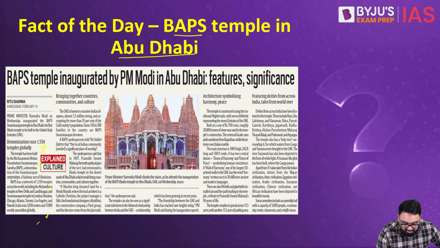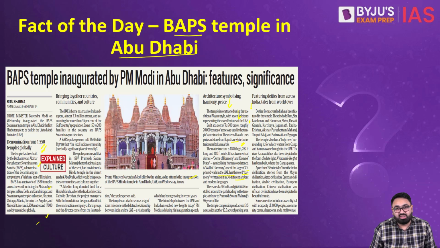It's a temple built in Nagara style, that is the North Indian style of temple architecture. It has 7 shikhars which represent the 7 emirates of the UAE. The cost of this temple is close to 700 crore rupees, and the pink sandstone used here has been taken from Rajasthan, where the interiors are made using Italian marble. It also has something called a wall of harmony, one of the largest 3D printed walls in the UAE, and it has the word harmony written over it in different languages.